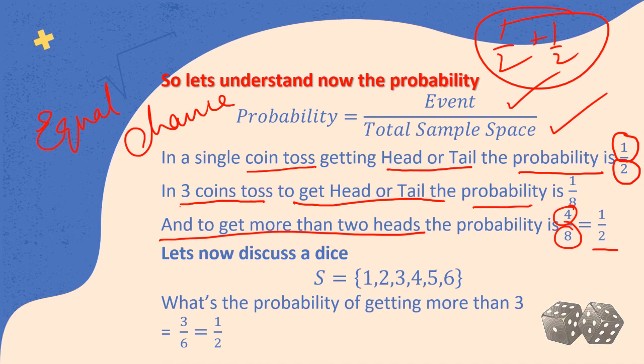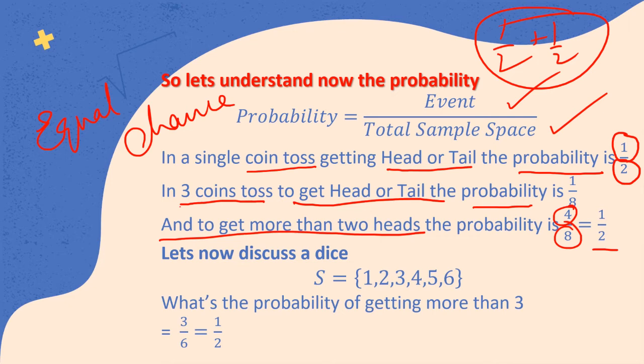So when you have more than 2 heads, the probability is 4 upon 8. You can go and check the sequence, the sample space that I've written. You will see that wherever there are more than 2 heads, it is 4 times. All right. So more than 2, 4. And similarly for the tails. Okay, so you have 4 occasions where we are getting more than 2 heads and the total space is 8, which is 1 upon 2, half. So that means it is a fair chance.